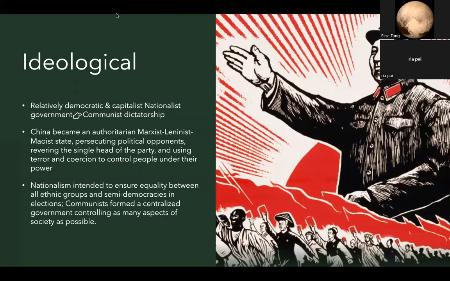While nationalism intended to ensure equality between all ethnic groups and popular sovereignty with the participation of ordinary Chinese in elections, the reigning communists focused on the adulation of Mao as the leader of China, with a centralized government controlling as many aspects of society as possible.